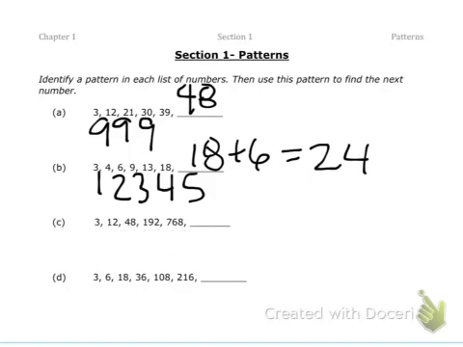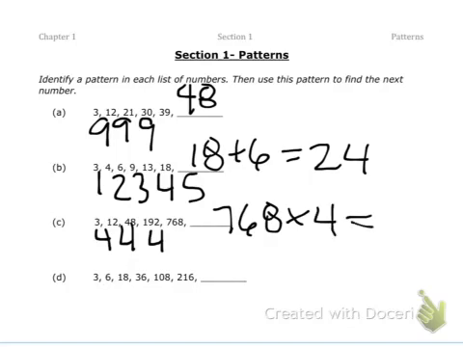So 3 times what gives me 12? That would be 4. 12 times what gives me 48? That would be 4. 48 times what gives me 192? That would be 4. So it looks like we're multiplying each previous number by 4. So to get our last number, we're going to do 768 times 4. And that gives us 3,072.